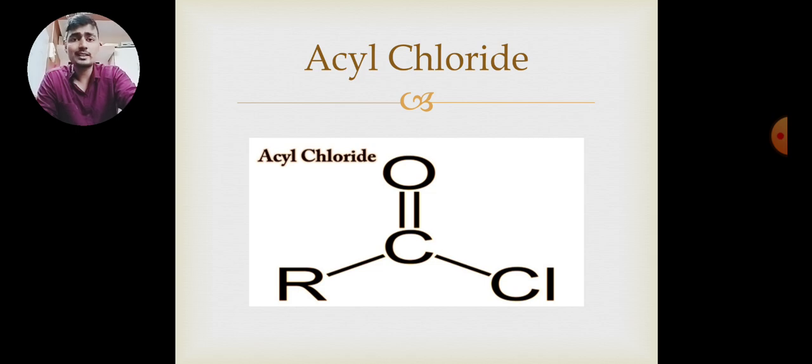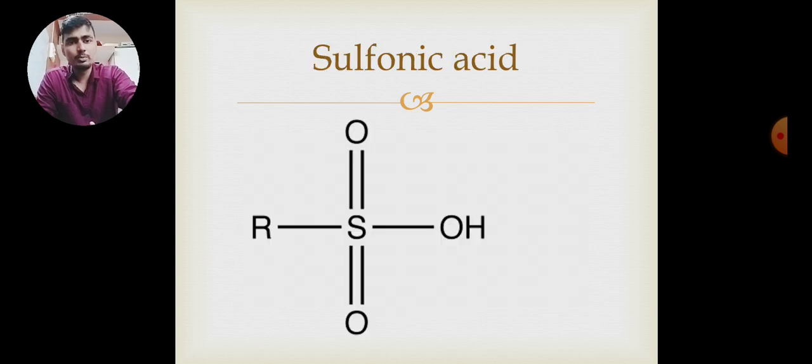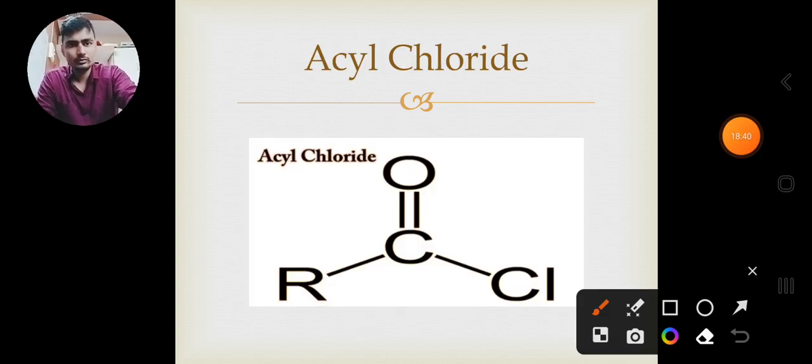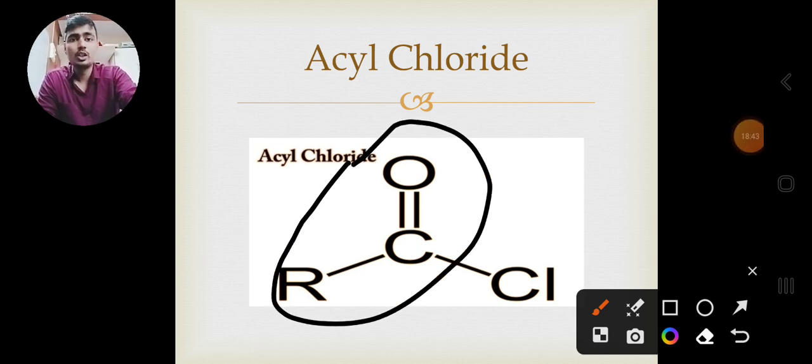Acyl chloride or acyl halide. If it is Br, it will be acyl bromide, or if X is there, acyl halide, as we have discussed already. So RC double bond O Cl, it is acyl chloride. Simply this group is called acyl group.